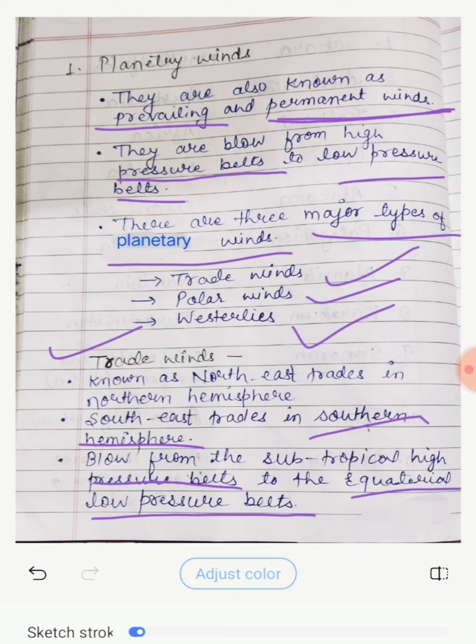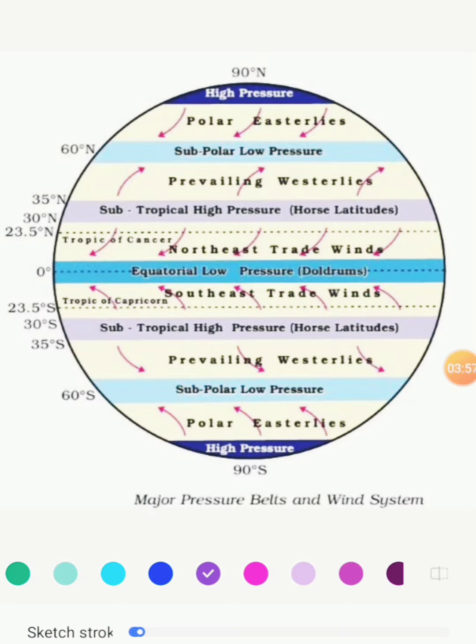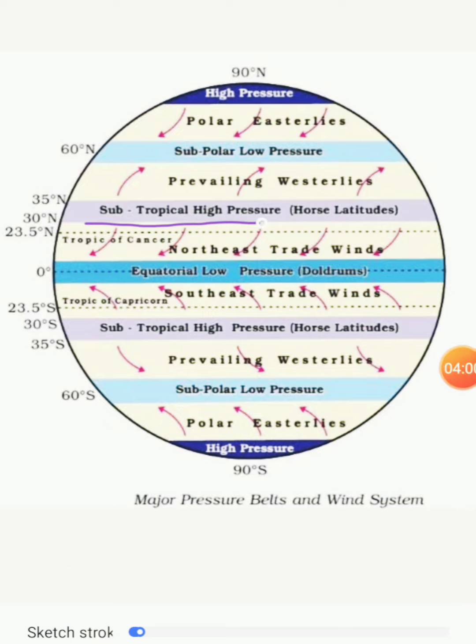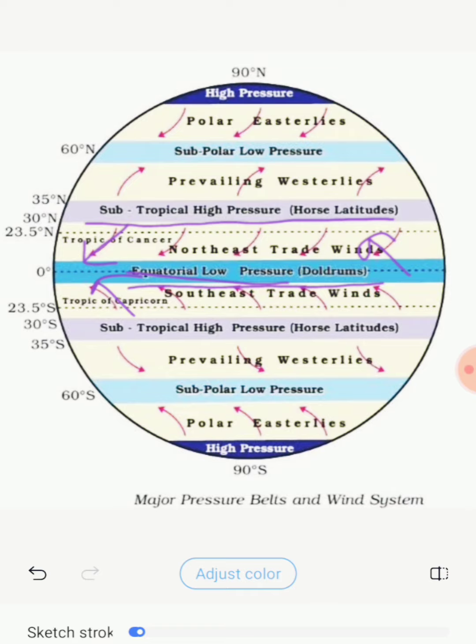Now I am going to show you some major pressure belts, so that you can understand this easily. Trade winds blow from subtropical high pressure to equatorial low pressure belt. Here also, subtropical high pressure to equatorial low pressure. It means in this area trade winds blow. Do you understand what trade winds are? Trade winds blow from subtropical high pressure to equatorial low pressure.